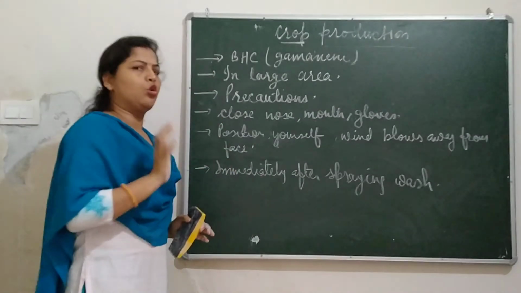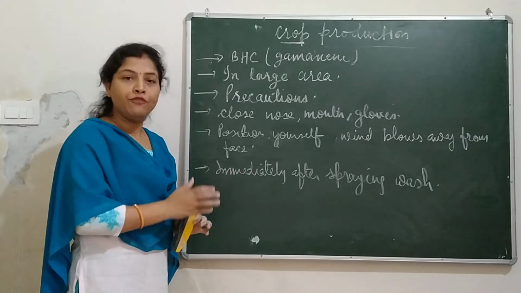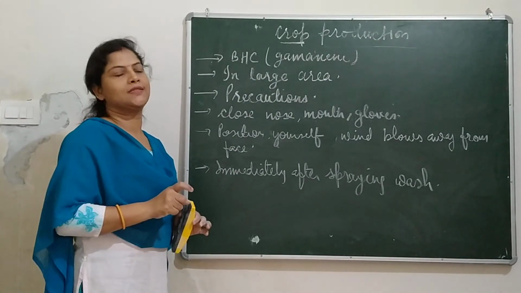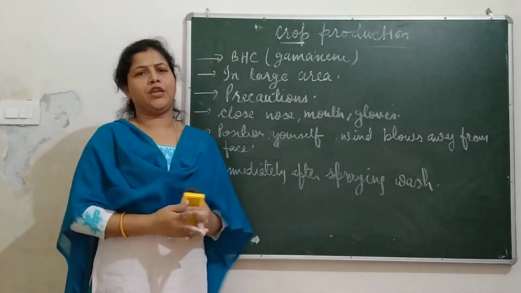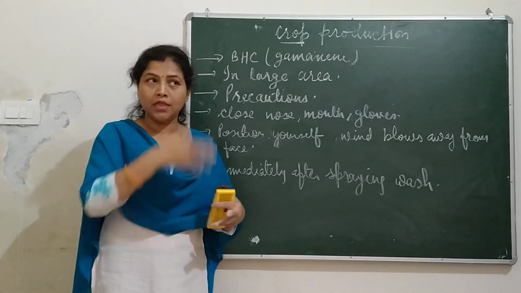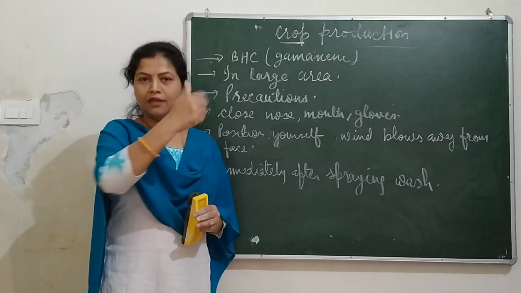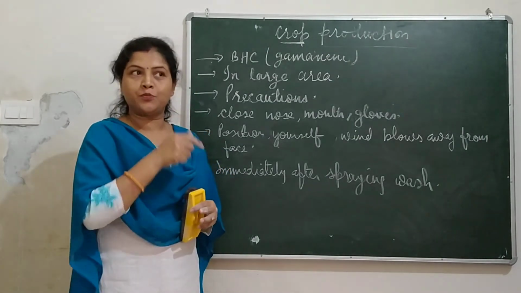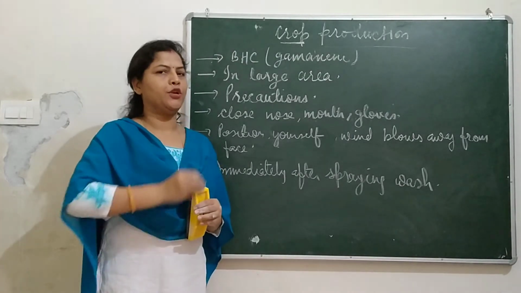See, you know the common pesticides that farmers usually use for removing pests? That is BHC, Gamexin. These are common insecticides. Suppose in a large area any disease occurs just like an epidemic in the crop fields, then farmers use aircraft for spraying these pesticides over the crops. These aircraft spray pesticides over a large area in a very short period of time.